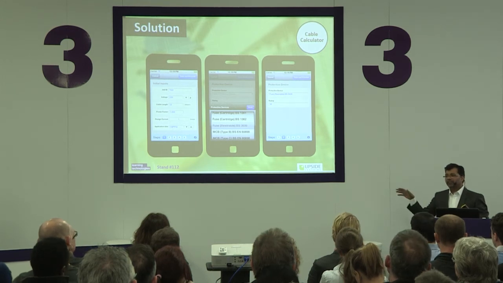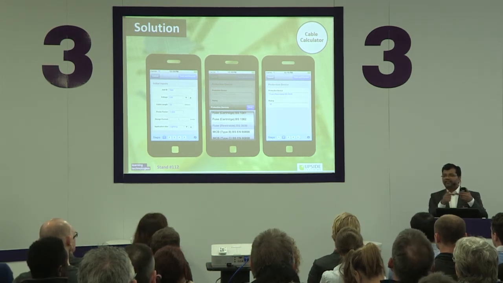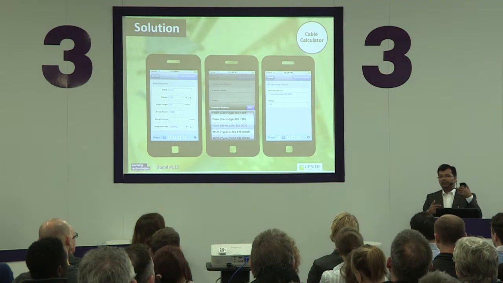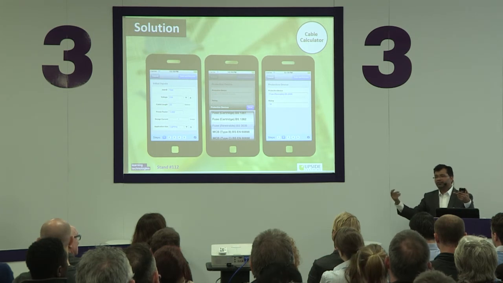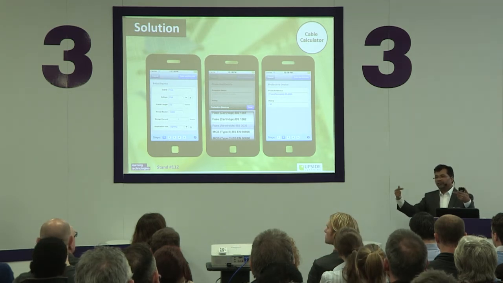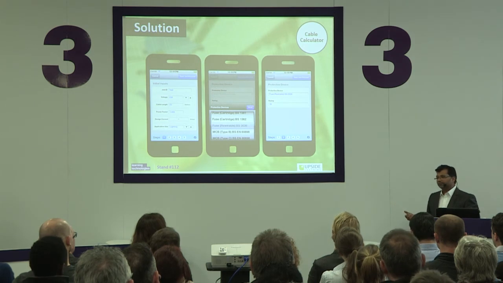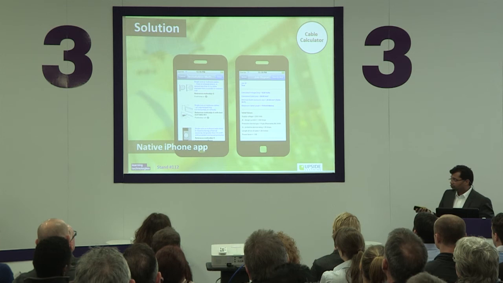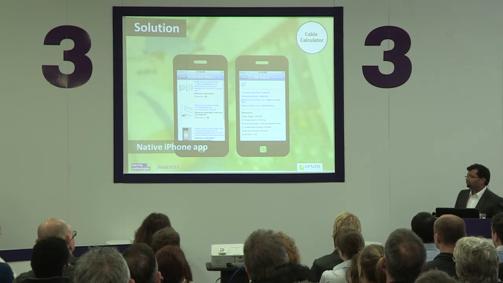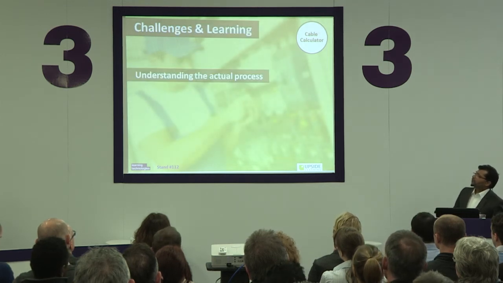So if, let's say, there is incompatibility between the type of wire that you've chosen and the kind of casing that you would need, for instance, it would already lock it. So you don't have to really go and choose that. So again, a few screens of that. So essentially a native iPhone app for them.